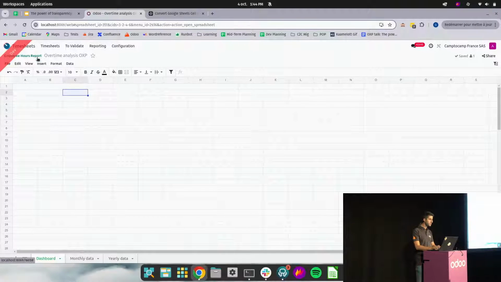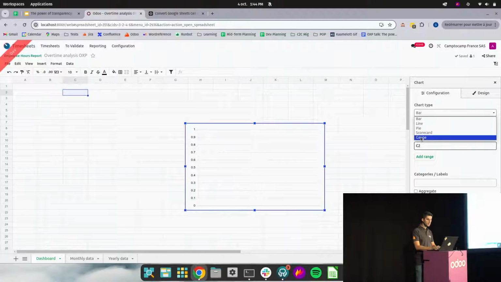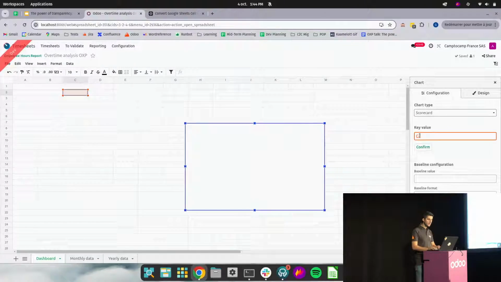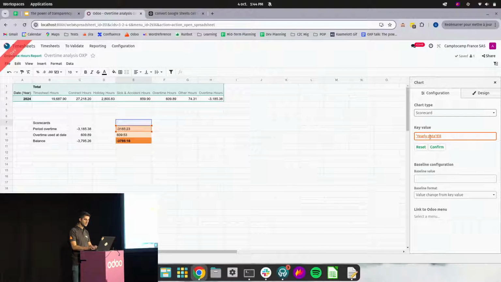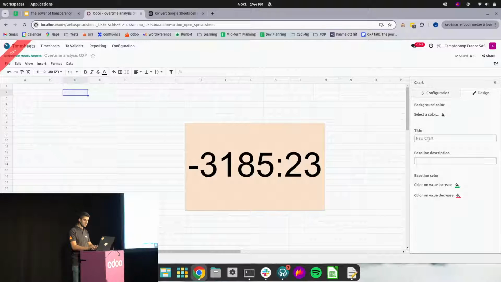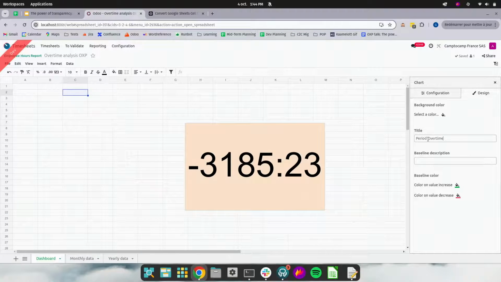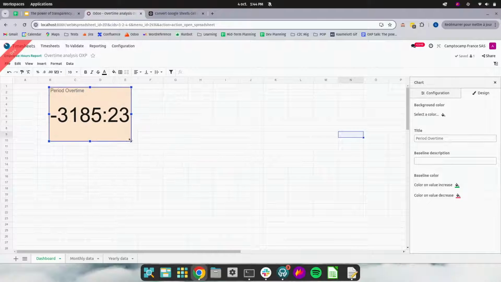And now I'm going to insert some scorecards, charts, type scorecard, and the key value here is going to be the cell I just created. Confirm. Perfect. Going to give it a name. This is the period overtime. And I'm going to reduce it a little bit.